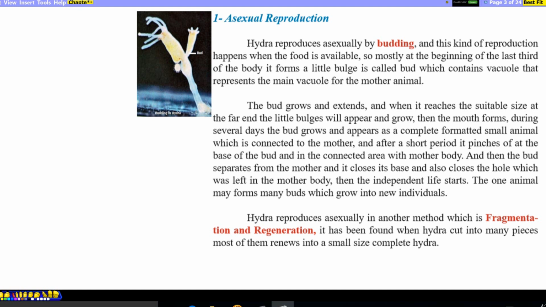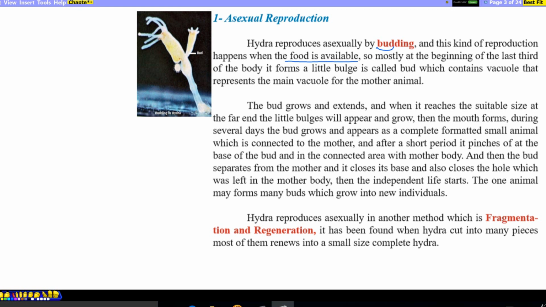Hydra reproduce asexually by budding. We remember the bud from plants, a new growing part from the nodes of a plant, we call it a bud. In a similar way, a new animal grows on the mother animal. In simple animals like Hydra we also call it a bud. So this kind of reproduction is budding. And this kind of reproduction happens when food is available.